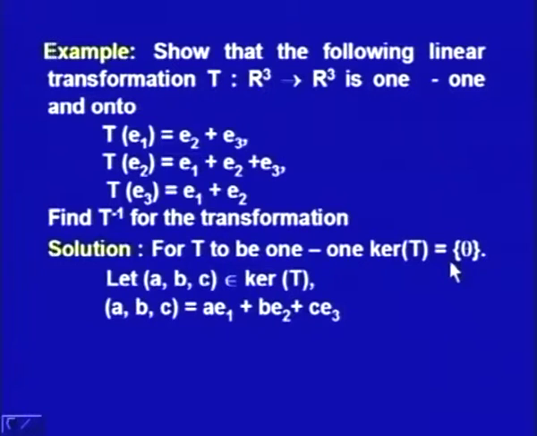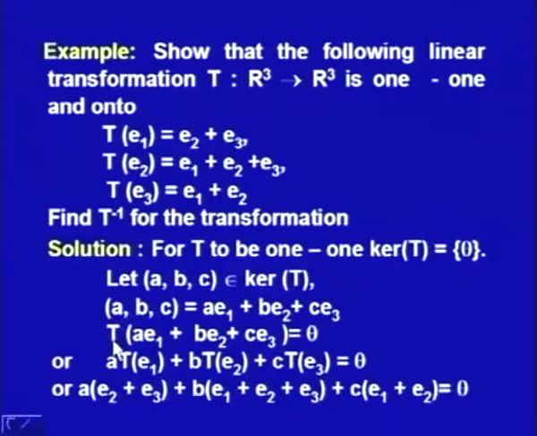So, let us consider an element ABC belonging to kernel T. We will prove that ABC actually has to be 0 if it has to belong to kernel T, and only then T inverse may exist. So, let us have ABC belonging to kernel T, and it can be written as AE1 plus BE2 plus CE3, that is any vector in R3 can be represented as a linear combination of the base vectors E1, E2, E3.